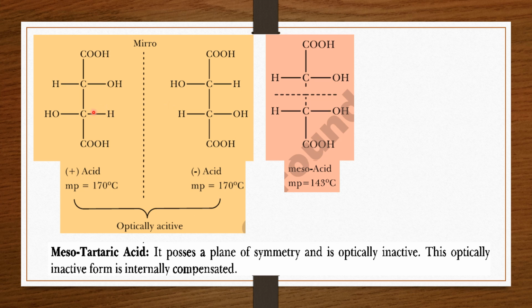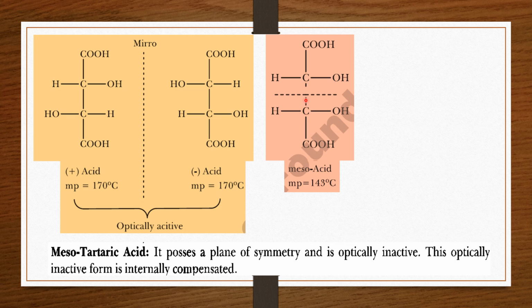These are the dextrorotatory, it is the levorotatory. Both are optically active because they rotate the plane polarized light. Third form is the meso acid, in which the plane of symmetry exists.